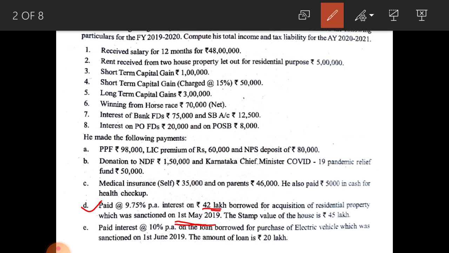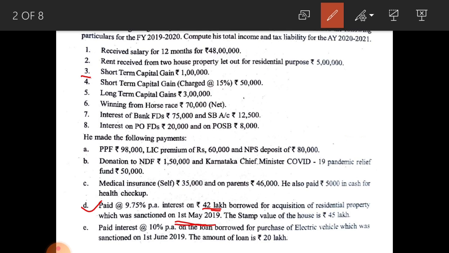Okay, under this section, that is under section 80EEA, up to 1,50,000 interest amount can be deducted. That is up to 1,50,000 interest amount they can claim for deduction under this section. You will come to know that point while solving the problem, so leave that point now. Next, go through the third point of his income, that is short term capital gain rupees 1 lakh, taxable under capital gains. Next one, short term capital gain charged at 15%, 50,000.